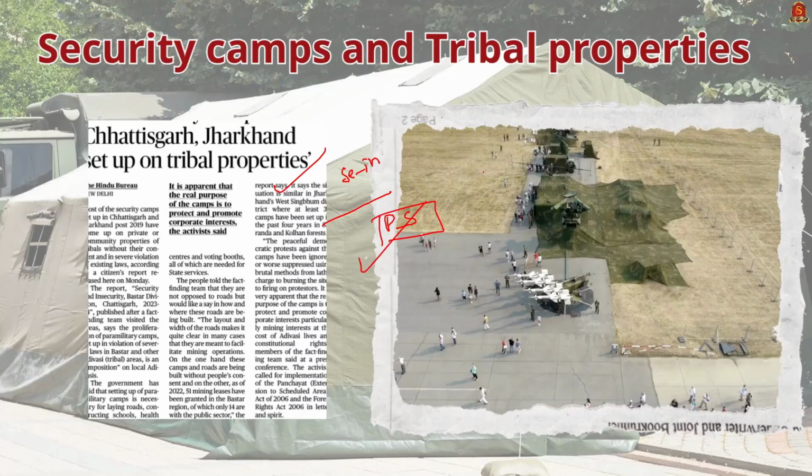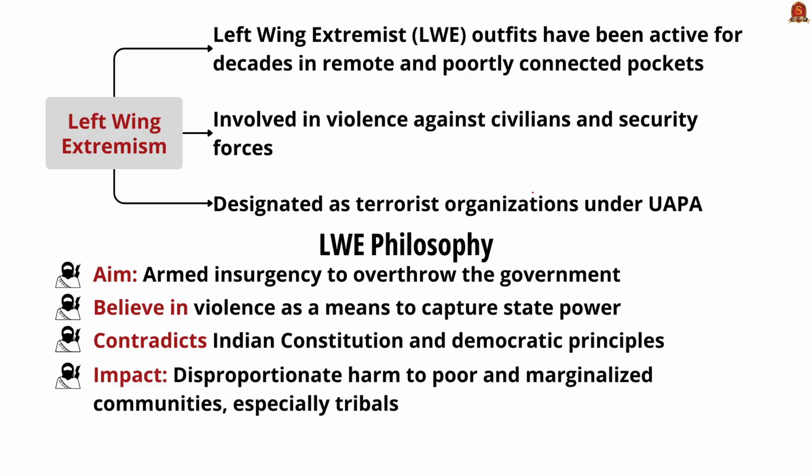So in this news article discussion, even though it is not related to left-wing extremism, let us revise about them. Left-wing extremism and some of the protection that is offered to curtail the left-wing extremism from the prelims perspective. So let's start with what is left-wing extremism. See, a number of left-wing extremist groups have been operating in certain remote and poorly connected pockets of the country for a few decades now. These groups are involved in the majority of incidents of violence and killing of civilians and security forces and have been included in the schedule of terrorist organizations under the Unlawful Activities Prevention Act 1967.